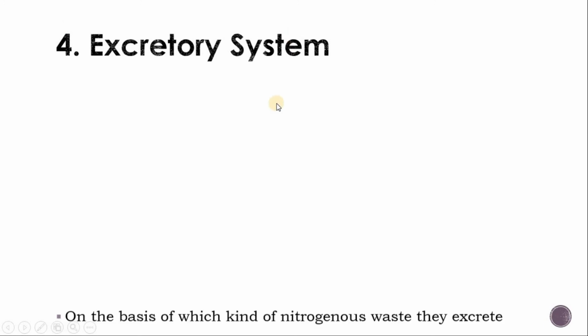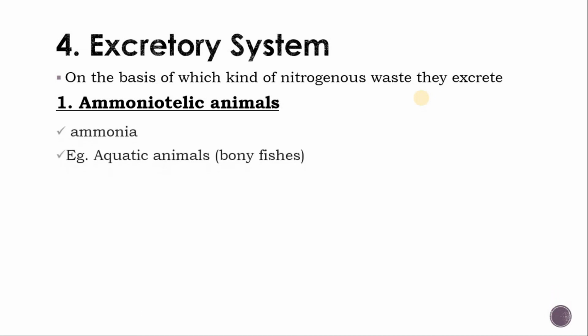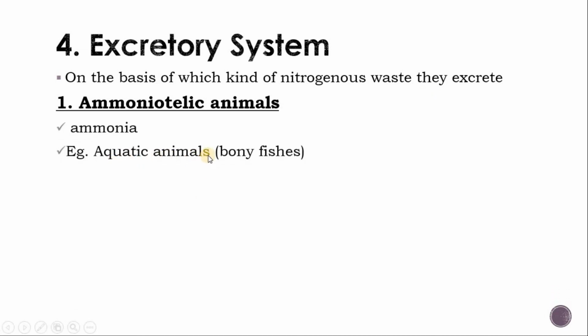Now we are going to our last system for today, the excretory system. On the basis of which kind of nitrogenous waste they excrete, we classify the animals. First one is ammonotelic animals, they excrete ammonia. Example, aquatic animals like bony fishes excrete ammonia as an excretory material.